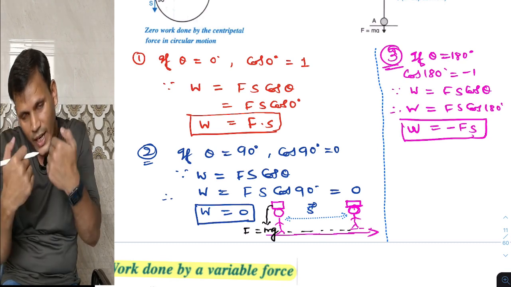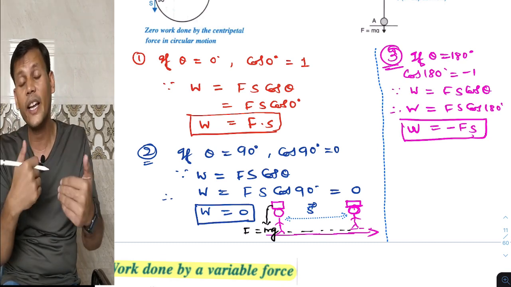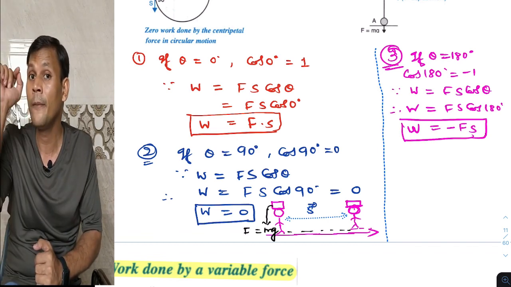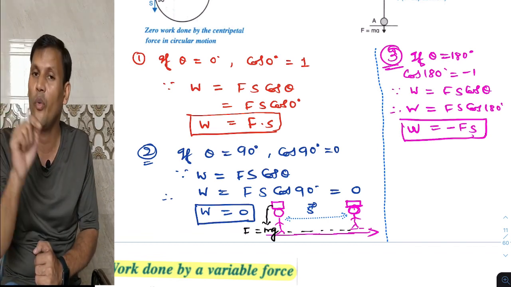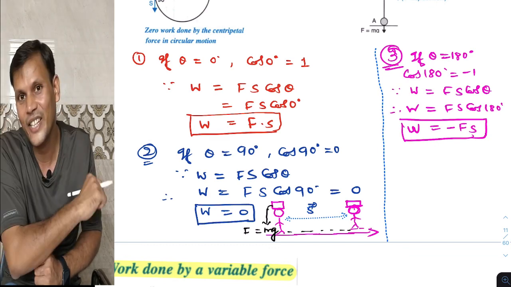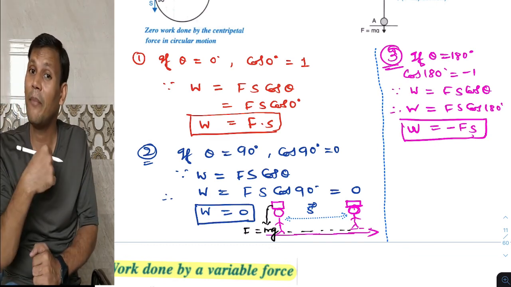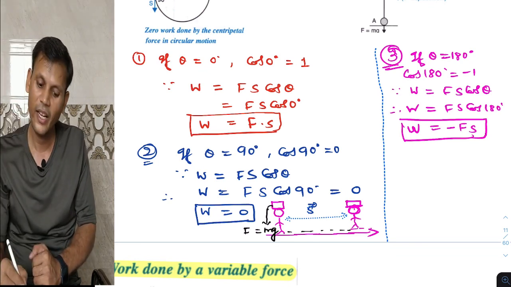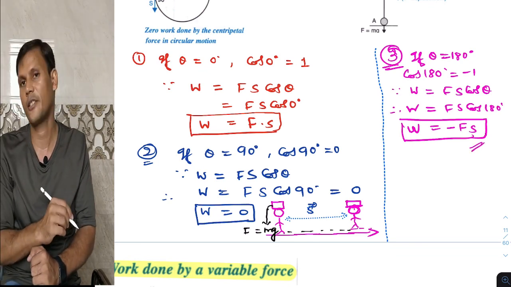Direction of force and direction of displacement are exactly opposite. So theta will be 180 and work done will be negative. So work done by us on the car will be negative, and that is given by this expression.